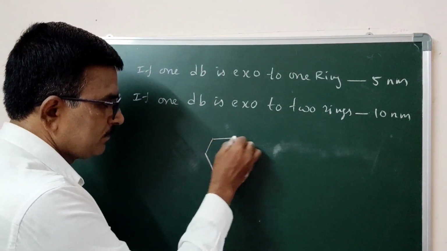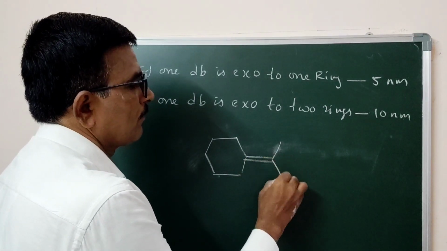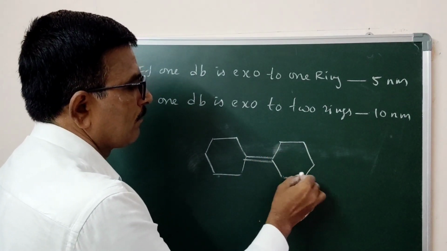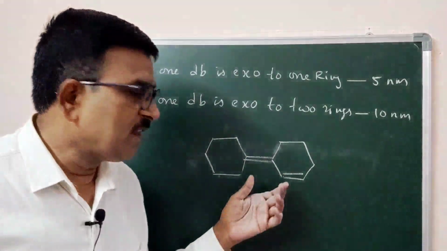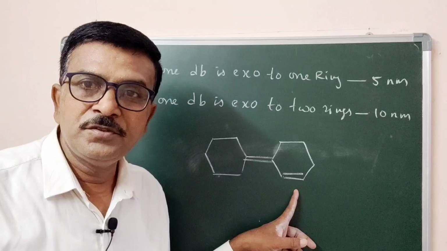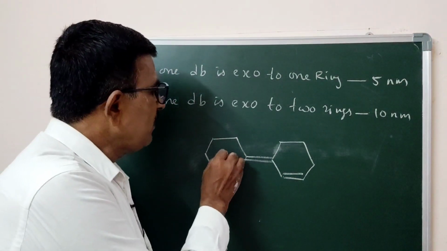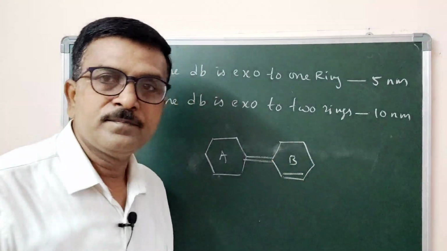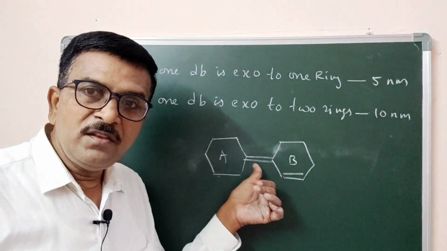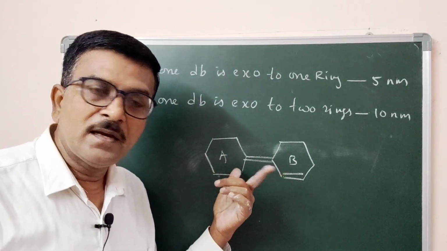Example: now you can see, this is the example where these 2 are conjugated double bonds. Say this is ring A, this is ring B. This double bond is exo to ring A as it is directly attached.